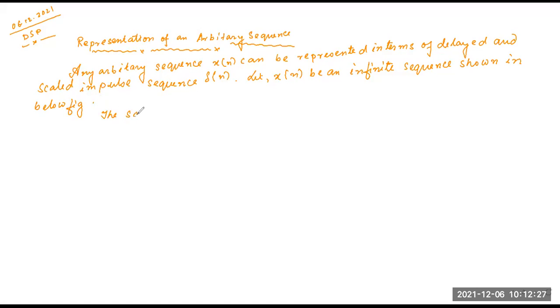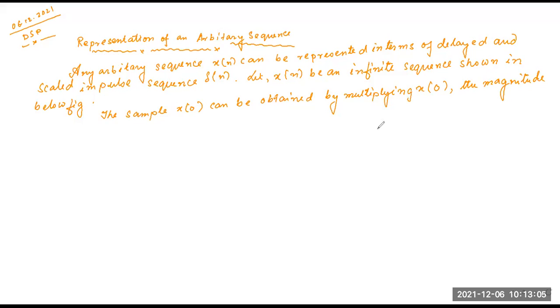The sample x of 0 can be obtained by multiplying x of 0, the magnitude, with impulse delta n.